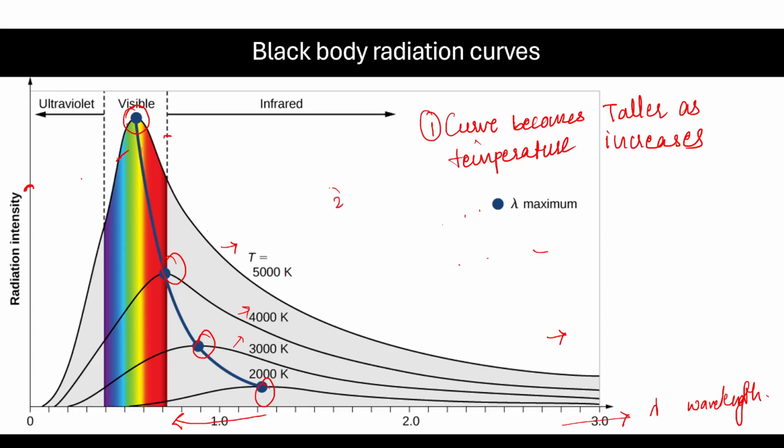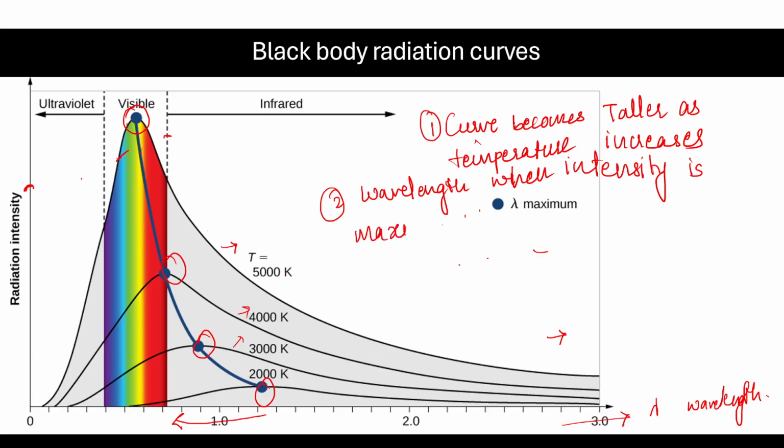The wavelength, not all the wavelengths. So the wavelength when intensity is maximum. This is a very important point. Don't say maximum wavelength. When intensity is maximum, that particular wavelength decreases with increase in temperature.